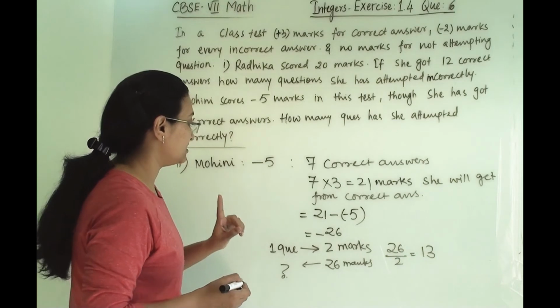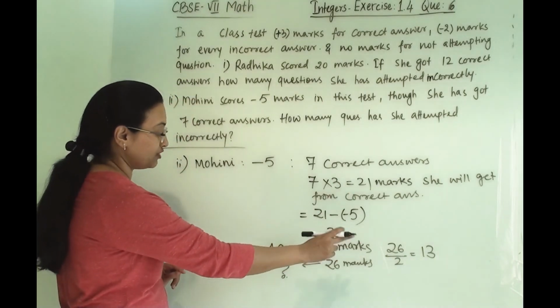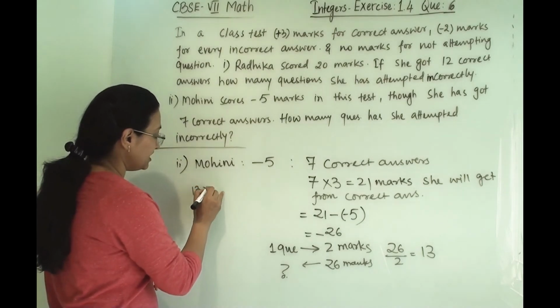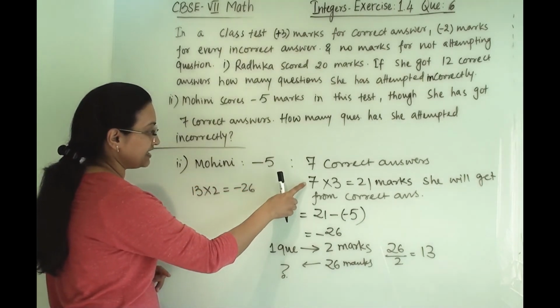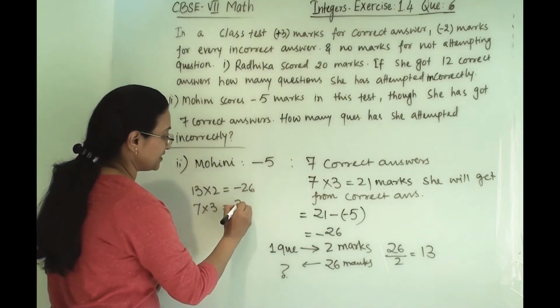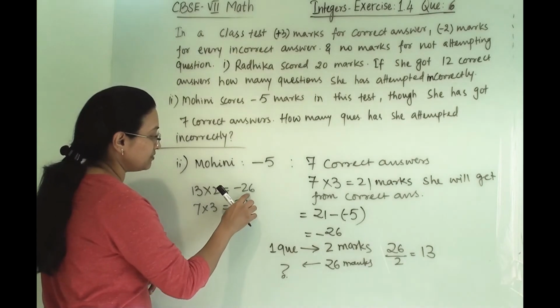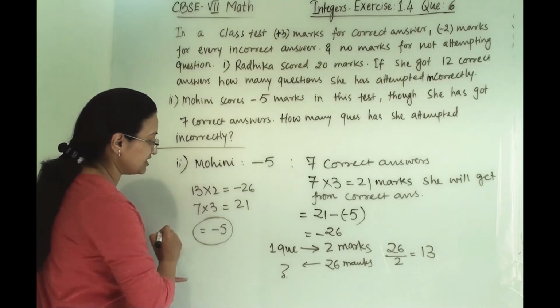Now let us check this once, whether our calculation is correct or not. So 13 into 2 will give us -26, and 7 correct, that means 7 into 3, it will give us 21. Now 21 minus 26 we will get -5. So her score is -5.